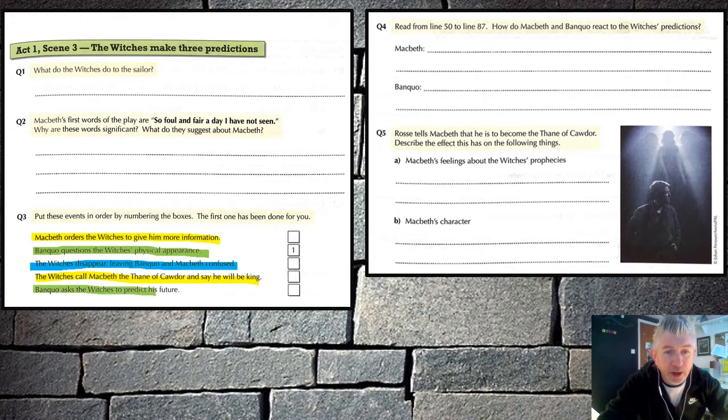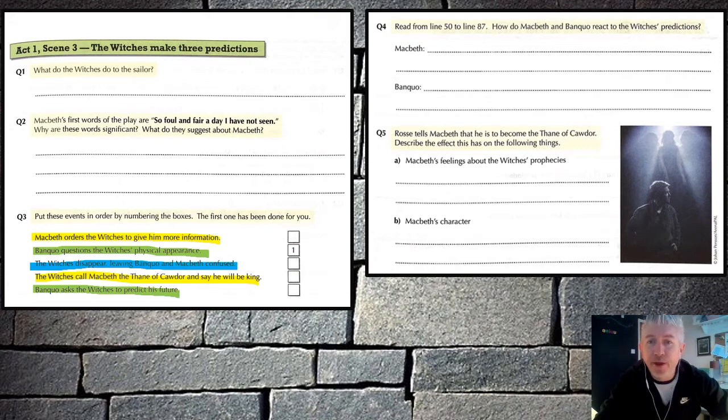So 5 steps there. Probably the easiest way to do it is to work out what the last one is of those 5, and then work out the ones in between the first and the last one. Pause here if you want to while you get that done, and when you're ready, you can move on to question 4.